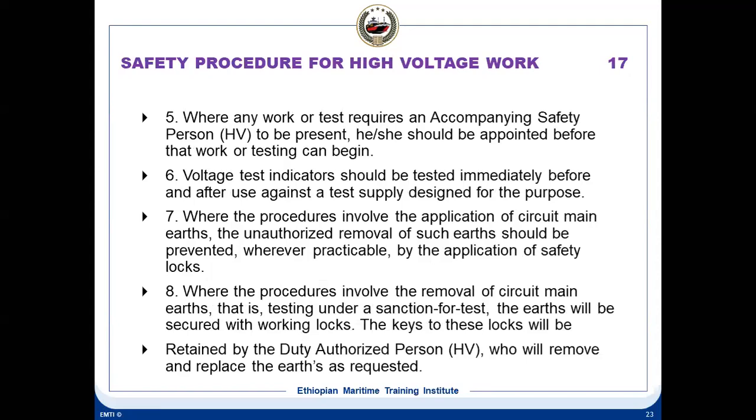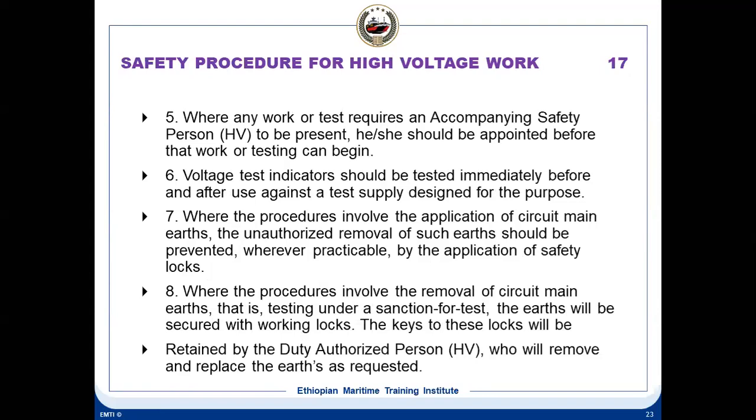Where any work or test requires an accompanying safety person to be present, he should be appointed before the work or testing can begin. So there should always be a standby person when you work on high voltage equipment. One person cannot work on high voltage equipment. Voltage test indicators should be tested immediately before and after use against a test supply for the designated purpose.